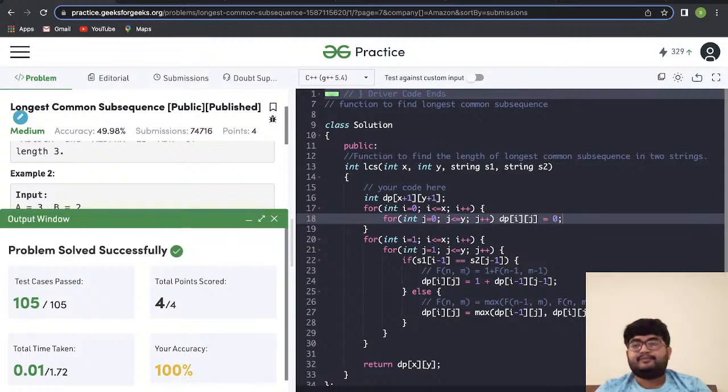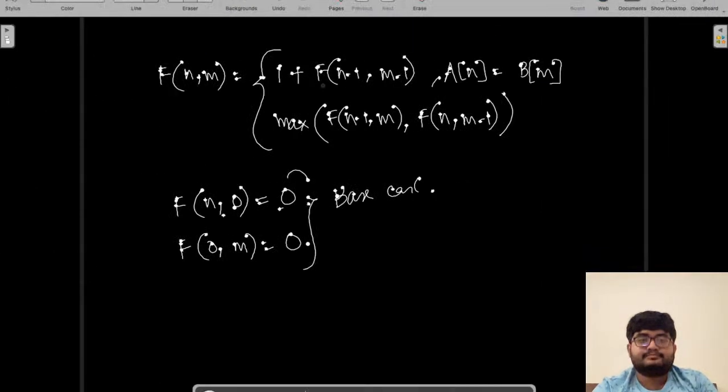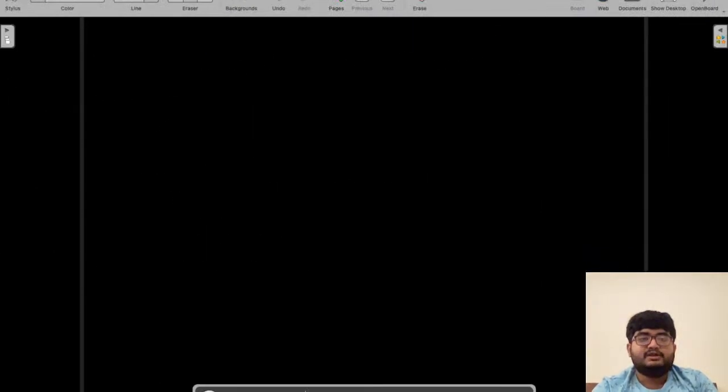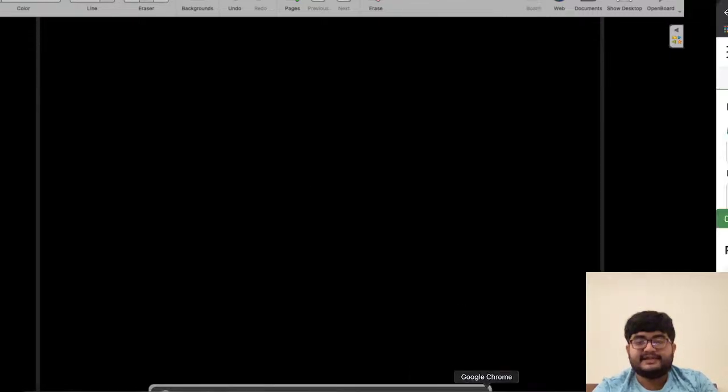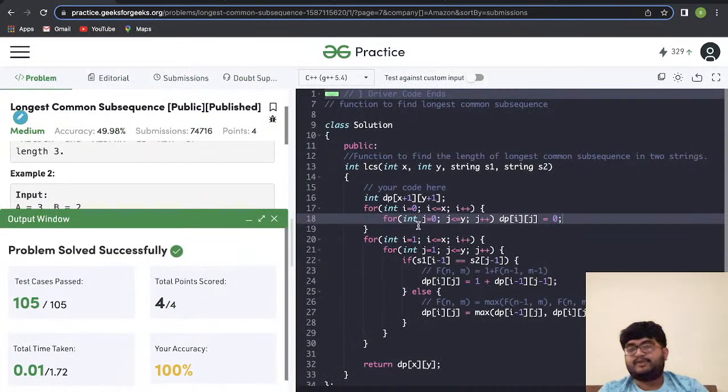This code is working. Anyone has any doubts with this LCS? Otherwise, we can go to the next problem. Let me know if you have any doubts with LCS. Any doubt on how to write iterative DP? How do we solve the LCS problem? Any doubts on that?